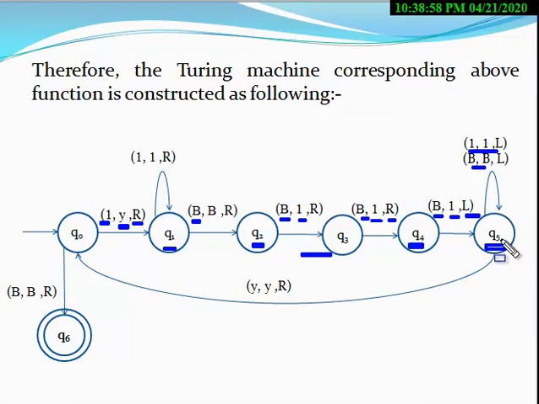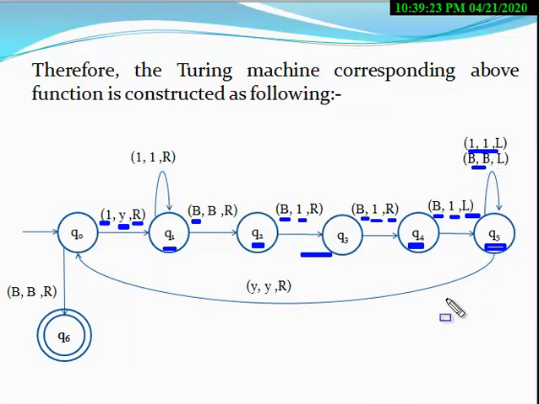At the Q5 state, the machine only moves in the left direction. When tape symbol 1 or tape symbol B appears, the machine only moves in the left direction, by using these two transitions.